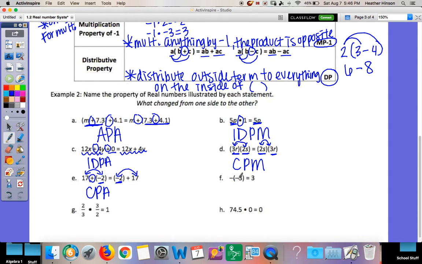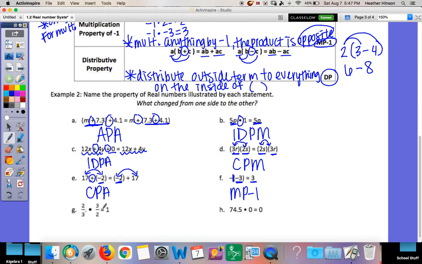F, what changed from the left to the right? On the first one, I had a -3, and it became a +3. Why did that change? Because it's multiplying by negative. Technically, that's an understood 1. We're multiplying by -1. What property multiplies by -1? My multiplication property of -1. That's what we said here. Multiply anything by -1, and it's going to be the opposite. -3 became +3, so that is the opposite. Multiplication property of -1.